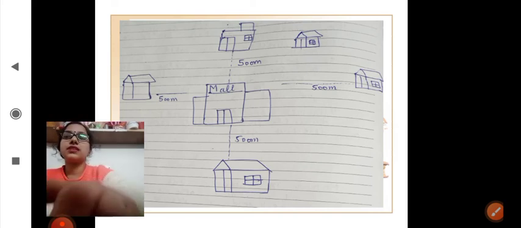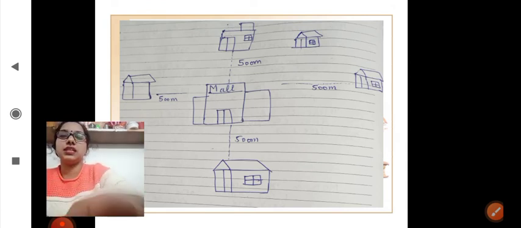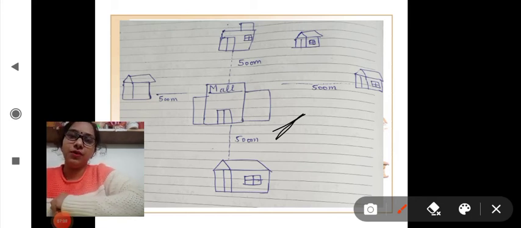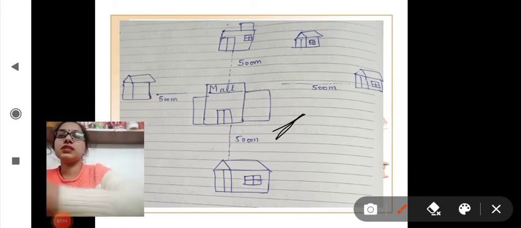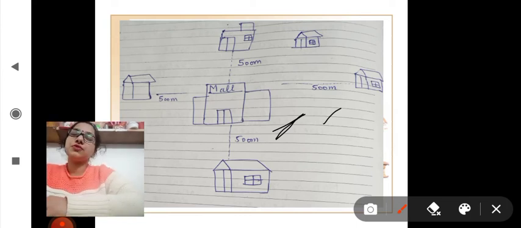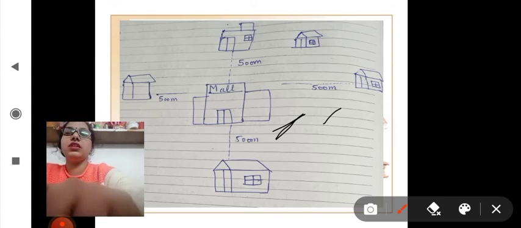So you ask for a landmark near their house. They say it is near a mall. So the reference point here is the mall. But how much distance is it from the mall? It can be by the mall, it can be far away, maybe 3 kilometer, 5 kilometer away from the mall. So the second question arises, how much distance from the mall? You got the answer, 500 meter from the mall.